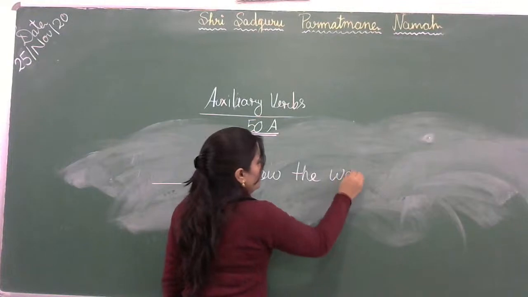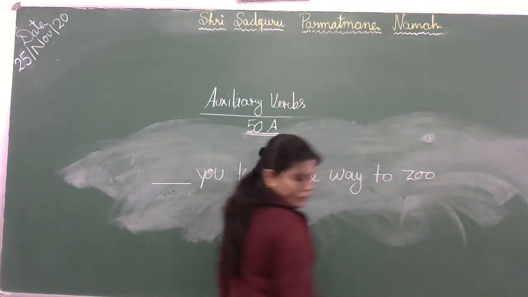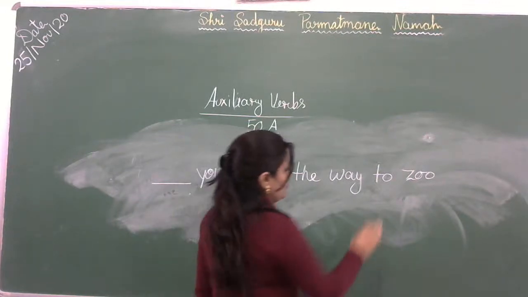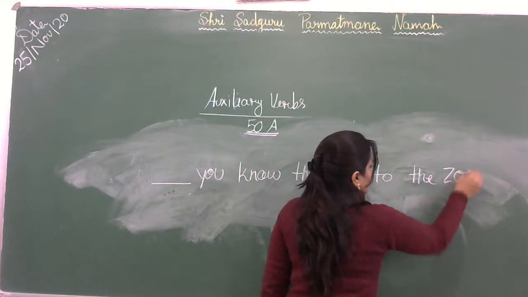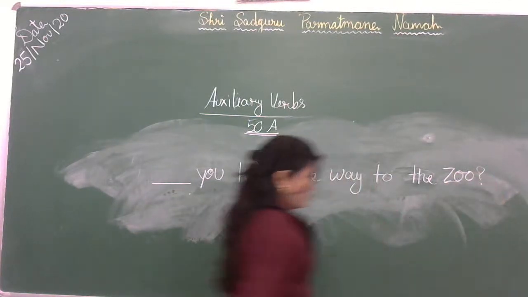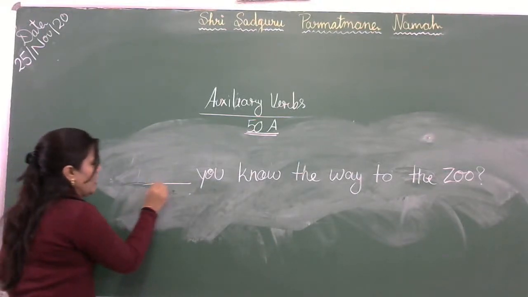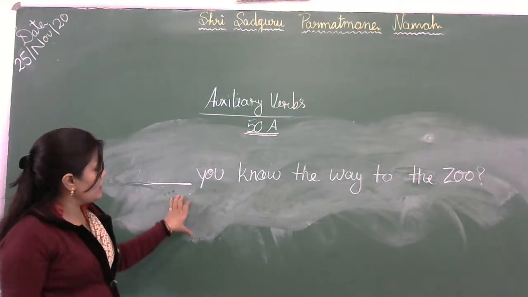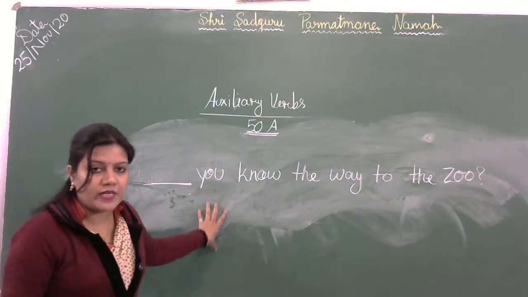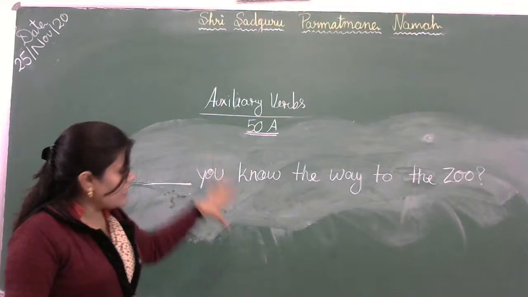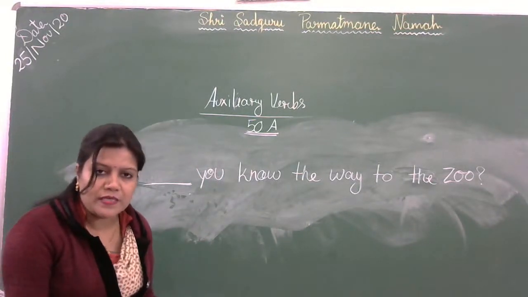You know the way to zoo. Way to the zoo. Okay. Here. Now we can see the sentence is an interrogative sentence. ये interrogative sentence है and the tense of the sentence is present continuous, oh sorry, simple present or present indefinite.